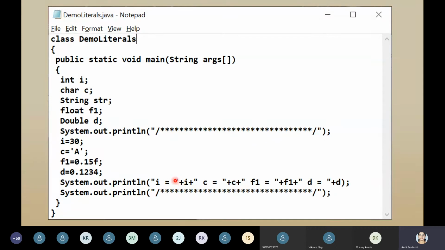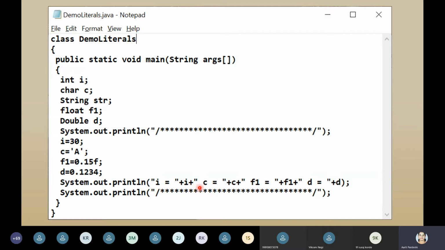So within double quotes we write for the user, i is equal to, then plus indicates that the compiler is going to expect some value. Here, what value? The i value we want. So we are succeeding it with the plus sign, then the value. This plus indicates that there is some code after it, so plus is just an extension to it.